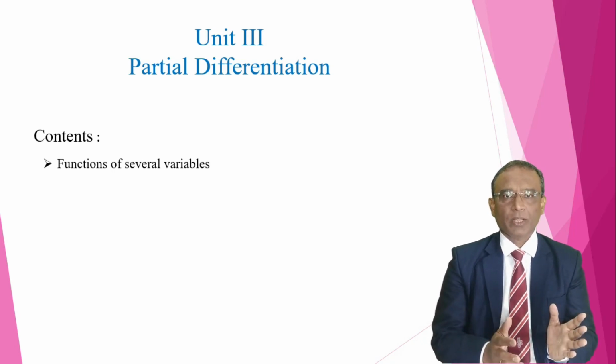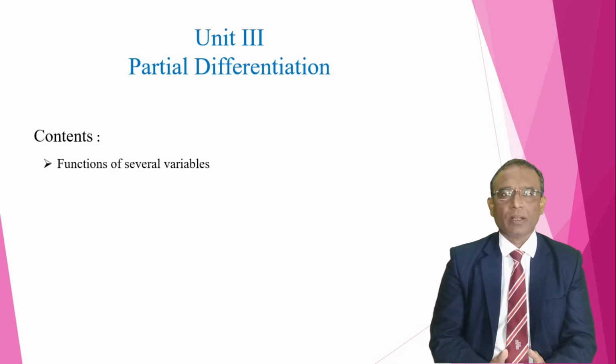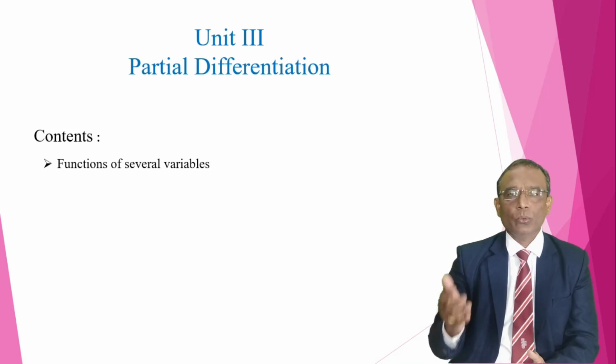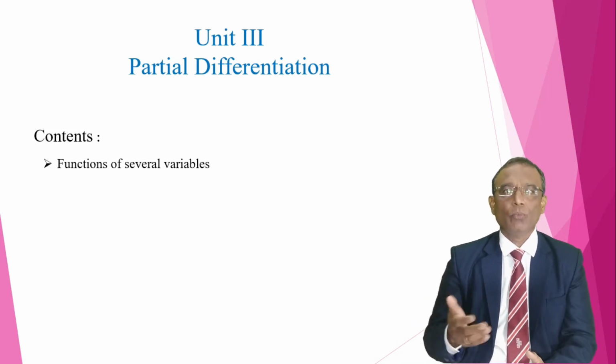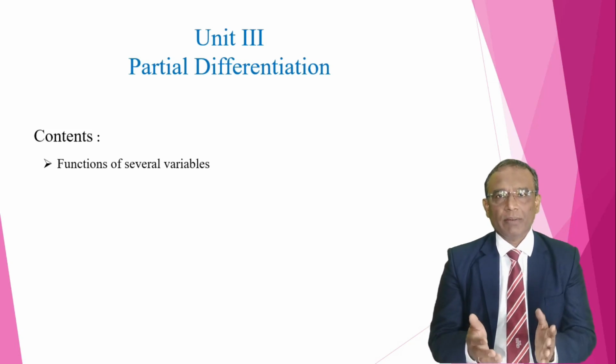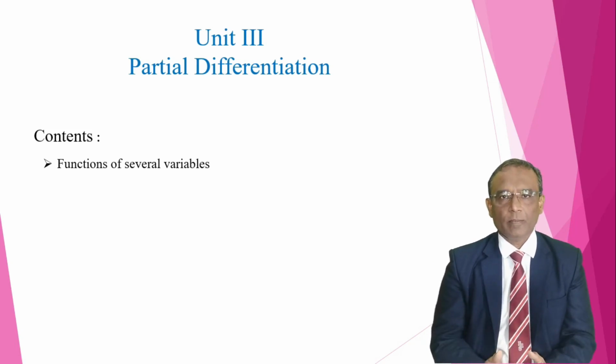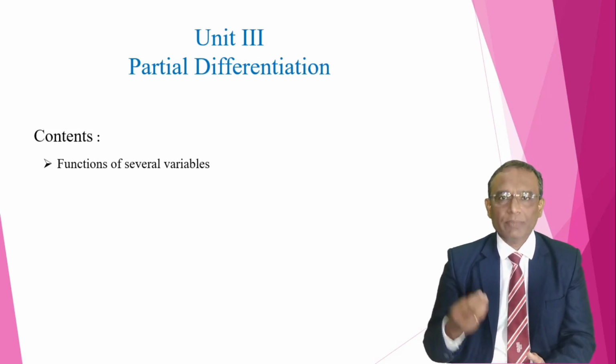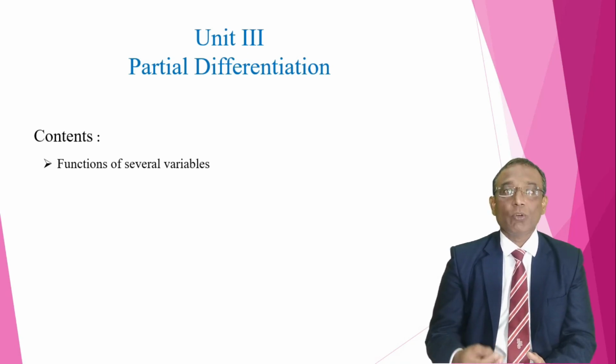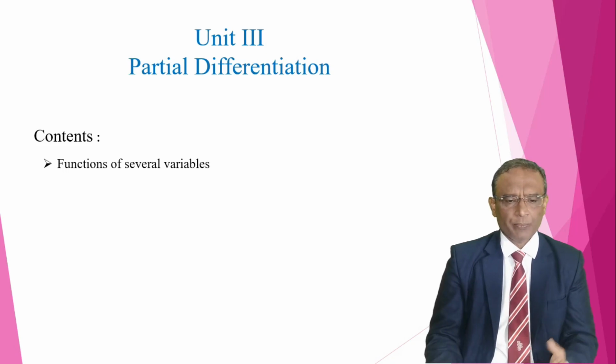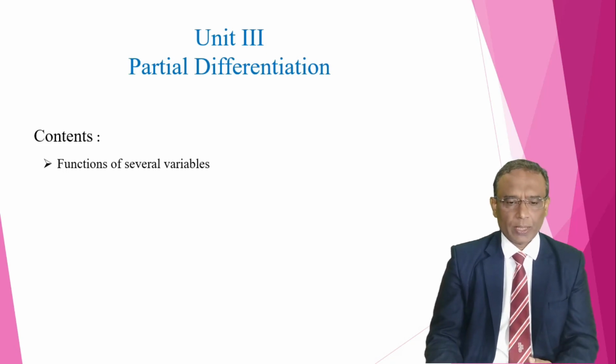If the dependent function is a function of 2 or more variables, then the derivative of the dependent function with respect to one of the variables is the partial derivative. It is nothing but the derivative of functions of several variables.